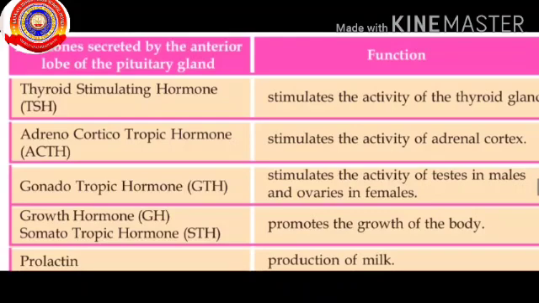We already learned the adrenal gland. So in the adrenal cortex, it stimulates the activity. Next is the gonadotropic hormones. It stimulates the activity of testes in males and ovaries in females. Next is the somatotropic hormones, or STH. It also promotes the growth of the body. Last one, prolactin, which helps in the production of milk.